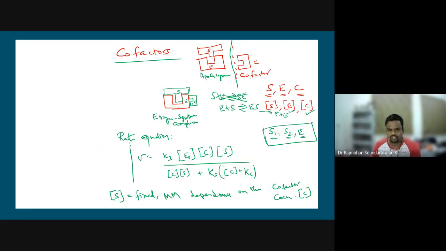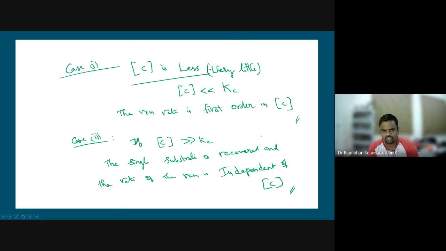First, we can easily derive this rate equation. Please do it as a practice. We have solved the equation for a two substrate system. In that, instead of another substrate, you can write it as C, that is the concentration of the cofactor. So we will be able to derive an equation like this. With that simplification we have two cases. One is a first order reaction, and the other is independent of C, which means it becomes a zero order, constant reaction.